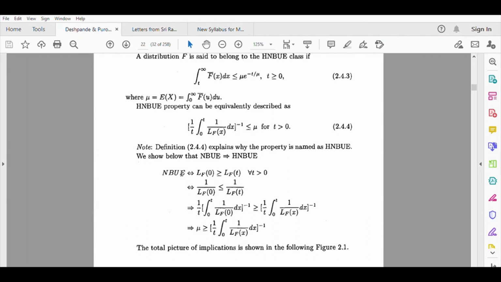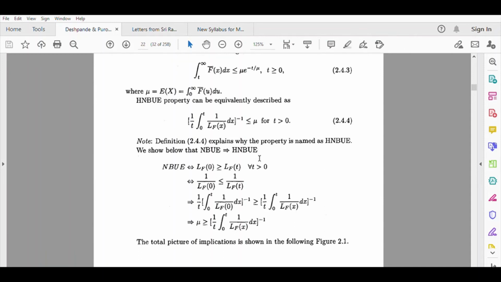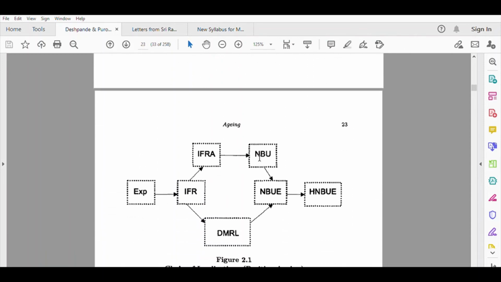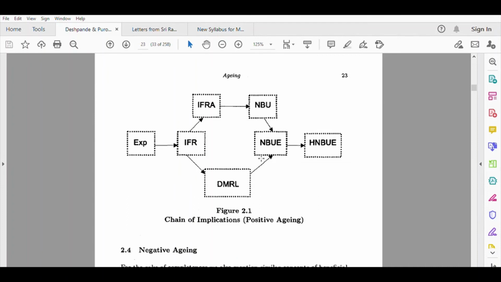So thus if a distribution belongs to NBUE class, it also belongs to HNBUE class. So all these relations are shown in this picture clearly. If a distribution is IFR, it is also IFRA. If it is IFR, it is also NBU. NBU implies NBUE. Then if it is exponential, there is no edging.